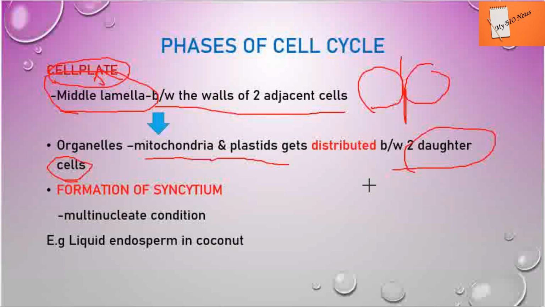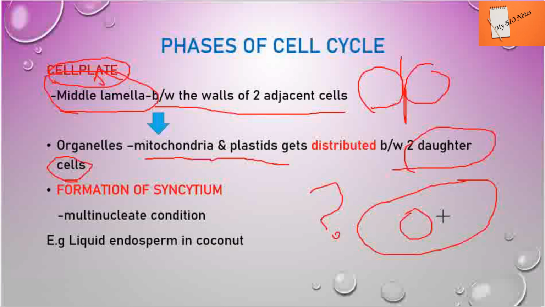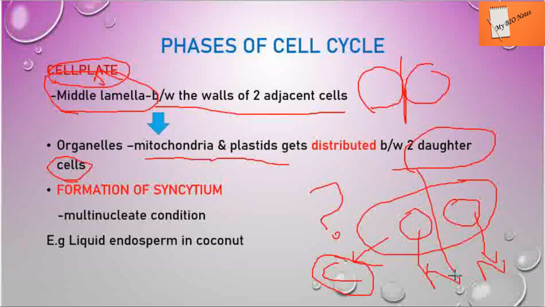And what if cytokinesis does not occur after karyokinesis? That is, the cytoplasm does not divide, and only the nucleus gets divided. Now what will happen? There will be two nuclei in the same cell. The cytoplasm does not divide. Only if the cytoplasm gets divided do we get two separate cells. In this case, many nuclei will form in the same cell. That condition is known as the multinucleate condition.